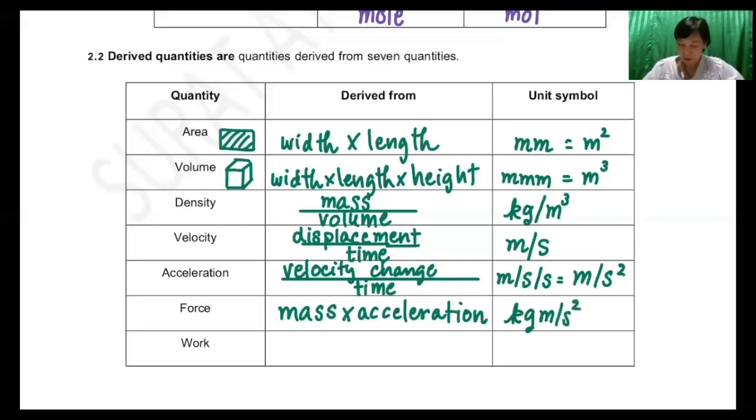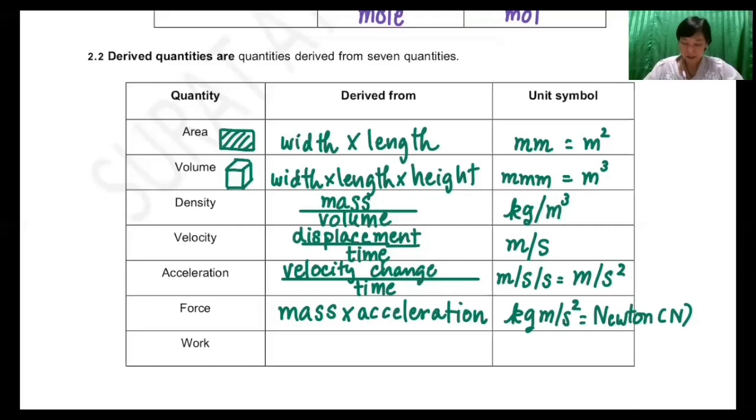Most of you know that the unit of force we usually call just Newton, but this Newton comes from this basic unit. Kilogram meter per second square equals Newton, and here in the bracket is the symbol.